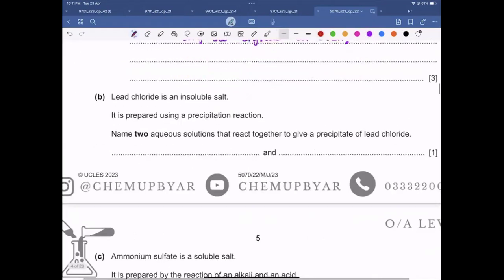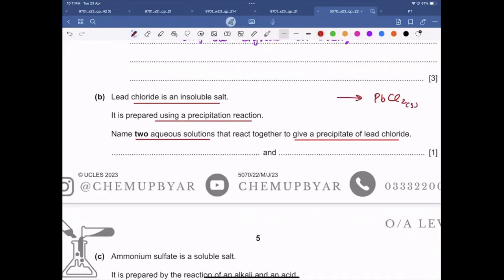Okay, now B part. Lead chloride is an insoluble salt. It is prepared using a precipitation reaction. Name two aqueous solutions that react together to give a precipitate of lead chloride. So as they have told you that lead chloride is an insoluble salt, its formula is PbCl2, it's solid. So we need two salts or two compounds, one contains the lead and the other one contains the chloride, which must be soluble.